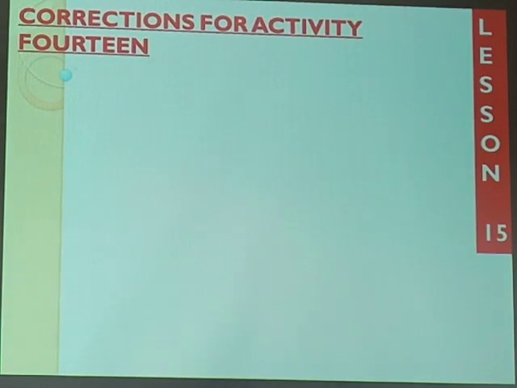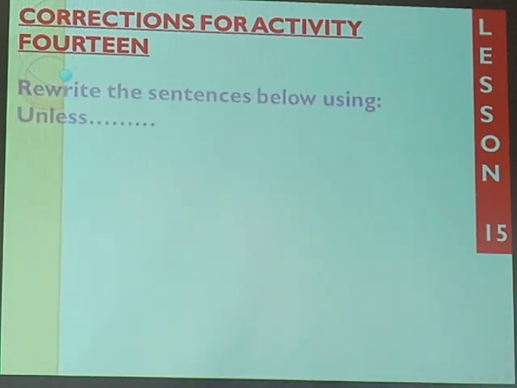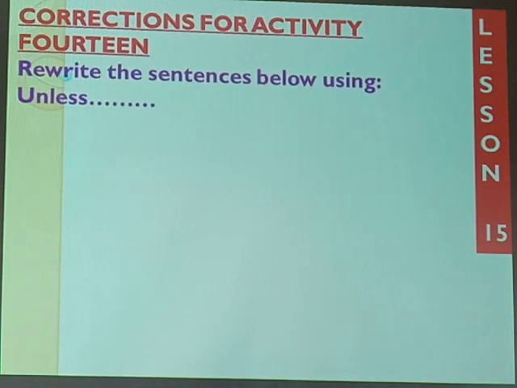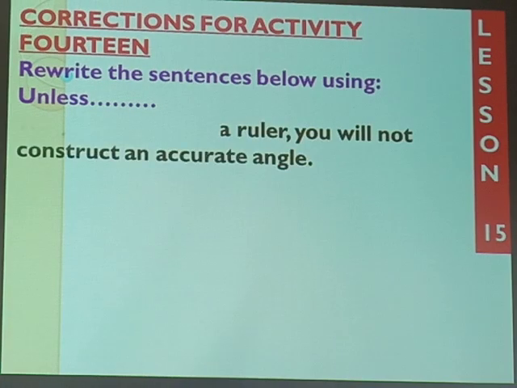Here come the corrections for activity 14. You learned about the use of unless, and here were the questions given to you. Instruction 1 says, rewrite the sentences below using unless. If you analyze the instruction very well, it calls you to begin the answer with unless. Question 1 had it that way: if you don't have a ruler, you will not construct an accurate angle.